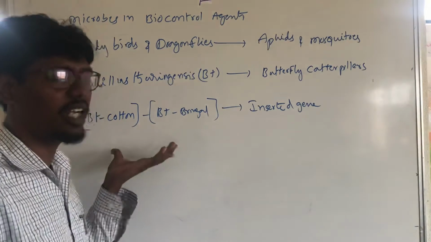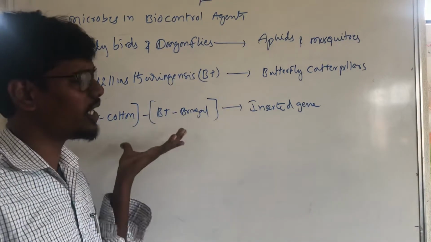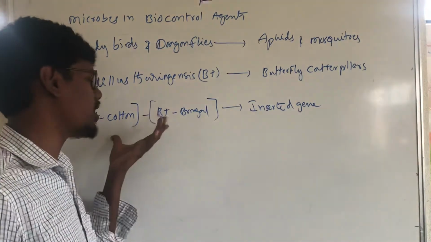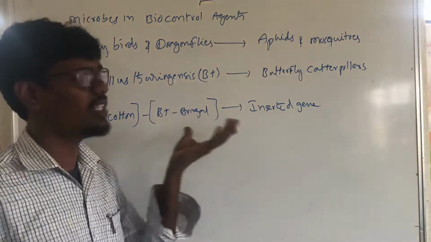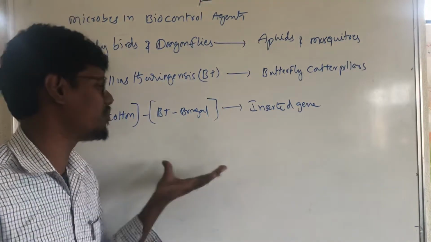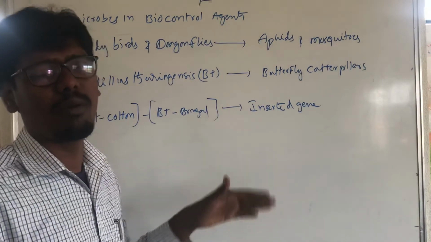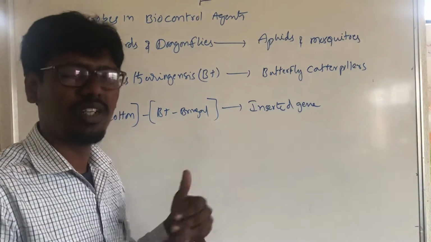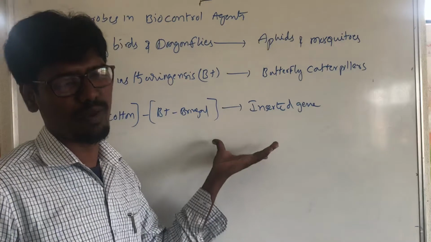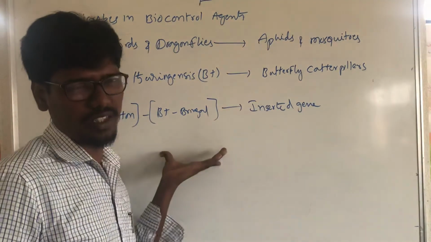It means they are genetically modified plants. Genetically modified plants means BT cotton and BT brinjal, which have a new gene inserted. So they have pathogen resistance power. Pathogen resistance power is present in these genetically modified plants.